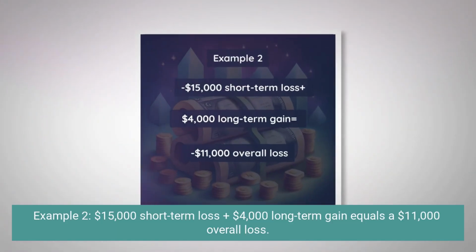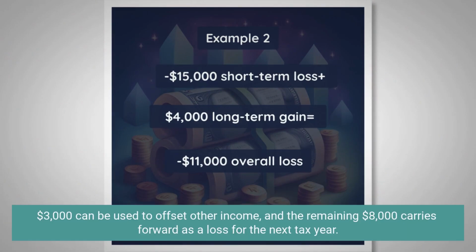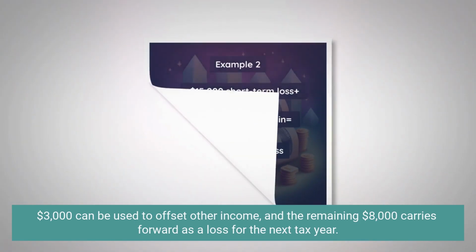Example 2. $15,000 short-term loss plus $4,000 long-term gain equals a $11,000 overall loss. $3,000 can be used to offset other income, and the remaining $8,000 carries forward as a loss for the next tax year.